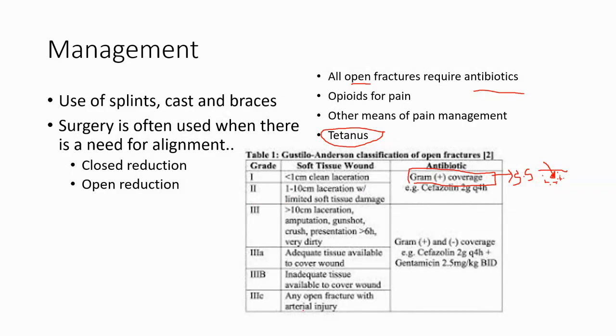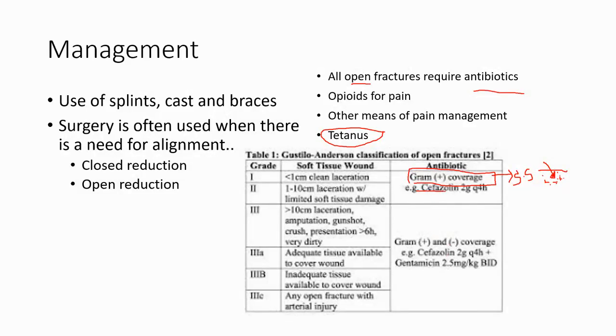And if it's a grade 3, they have to have a stronger antibiotic that covers gram-positive and gram-negative bacteria, because now we become concerned of Pseudomonas, and Pseudomonas is a gram-negative coverage. So for a more serious laceration, obviously there's more chance of a more virulent bacteria, gram-negative.